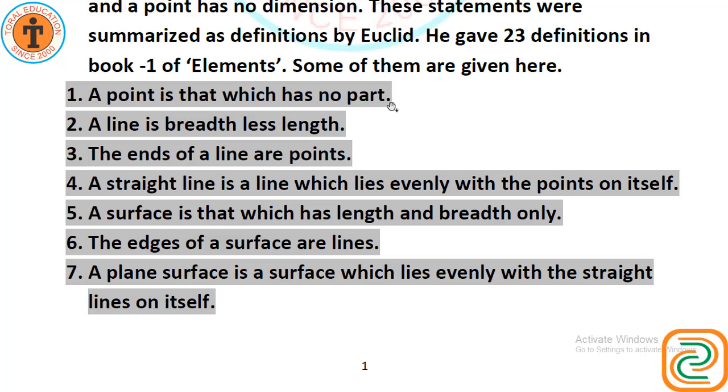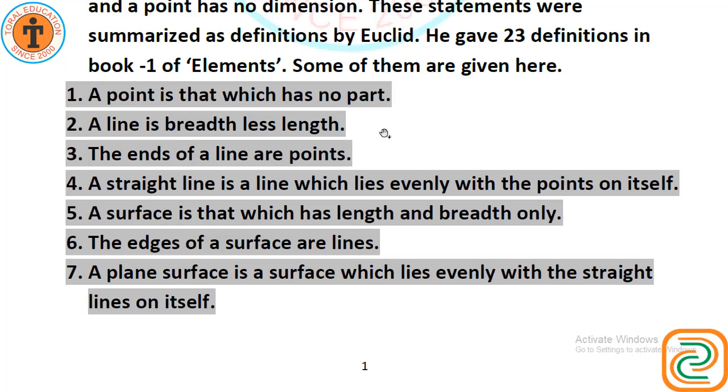Look at the full stop. This is a point. It has no part, no length, no breadth, no height. A line is breadthless length, that means length without breadth. The ends of a line are points. If you draw a line, there are 2 points which are endpoints. A straight line is a line which lies evenly with the points on itself.